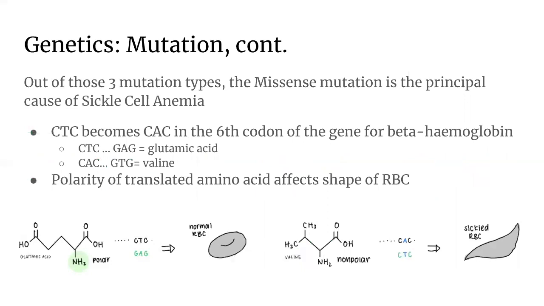Out of these 3 point mutations, the missense mutation creates sickle cell anemia, as there is a base substitution in the 6th codon of the gene for beta hemoglobin, where CTC becomes CAC and valine is translated instead of glutamic acid. As mentioned before, the shape of a protein is determined by the sequence of amino acids, and in this case, valine deforms the red blood cell due to its nonpolarity as opposed to glutamic acid's polar properties.